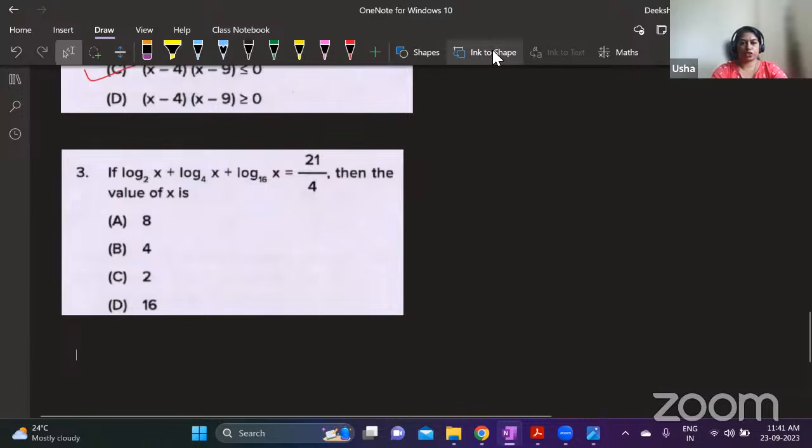Where is the question paper? Yes, what is the answer? It's not there. Anyone got the answer? Don't know how to solve?